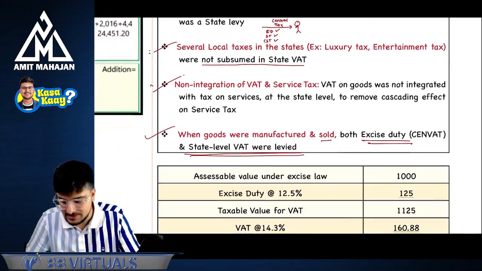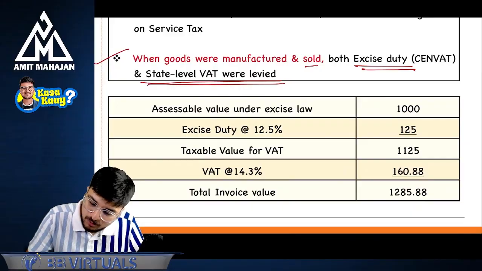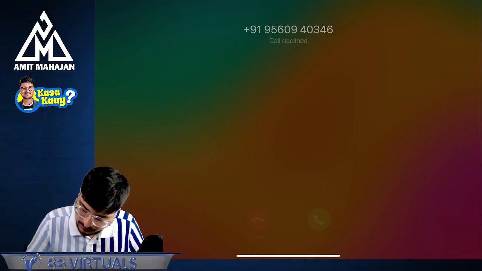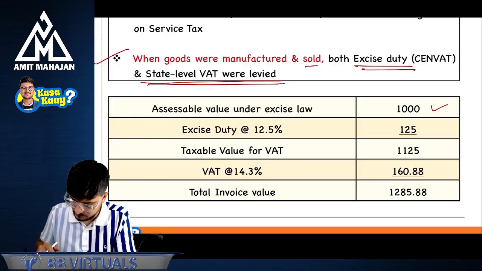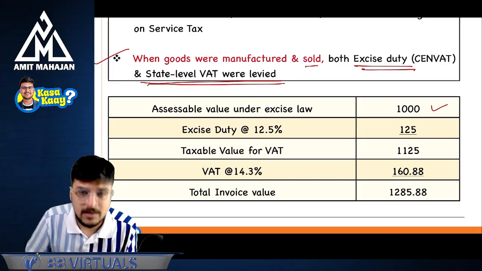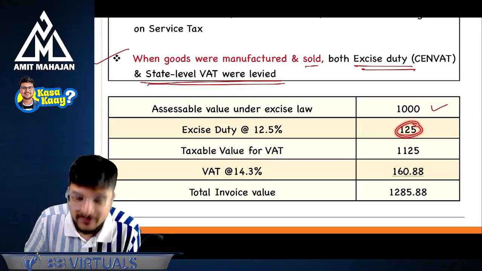Earlier, what used to happen is, you will find this example here. Assessable value was 1000 and the excise duty was 12.5%.